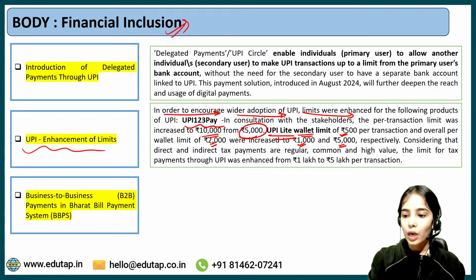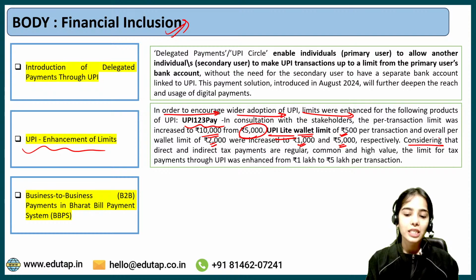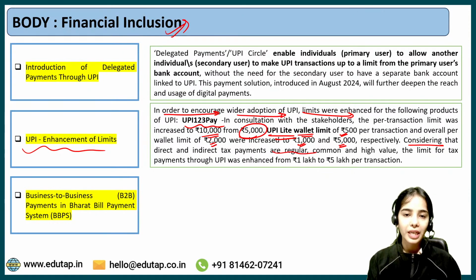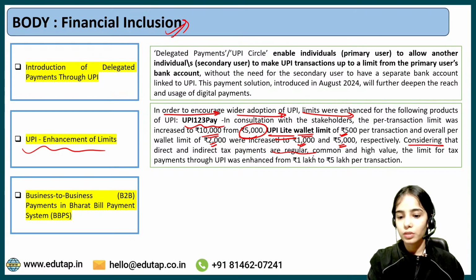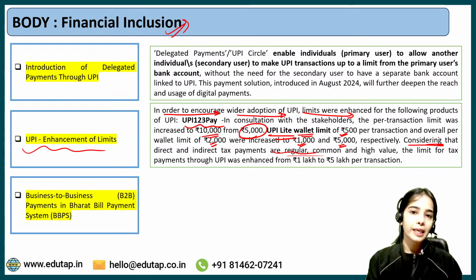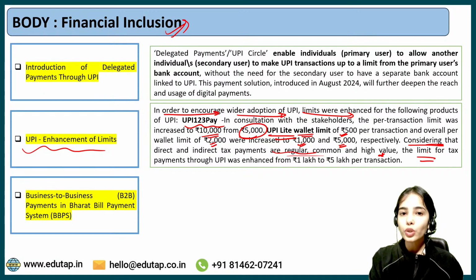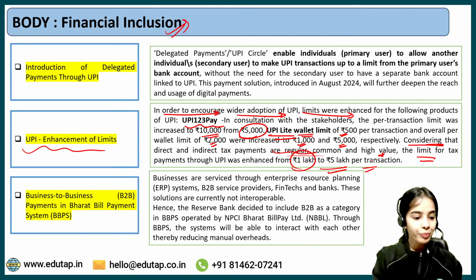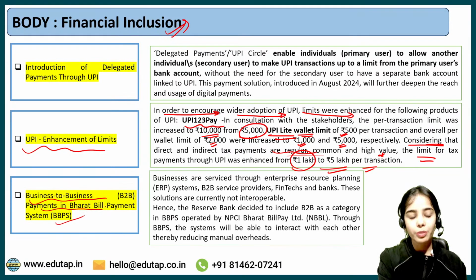Now considering that direct and indirect tax payments are regular, like you are paying the income tax and stuff, common and high value, the limit for tax payments through UPI has been enhanced from 1 lakh to 5 lakh per transaction. Next is business to business payment in Bharat Bill Payment System.